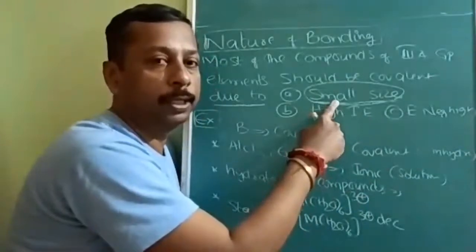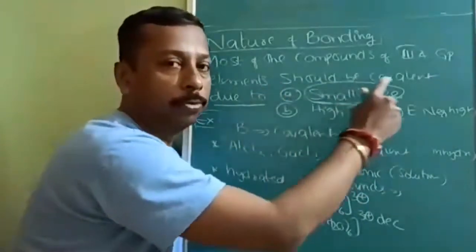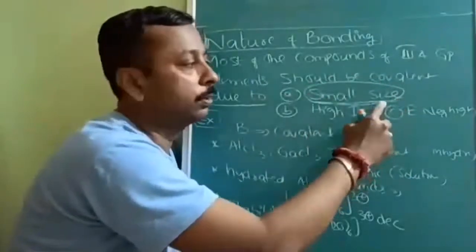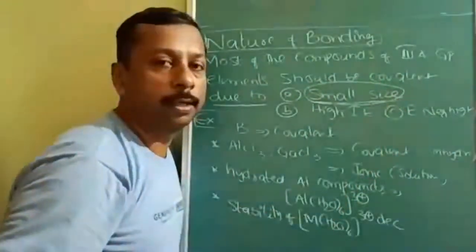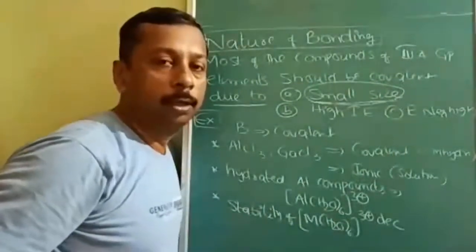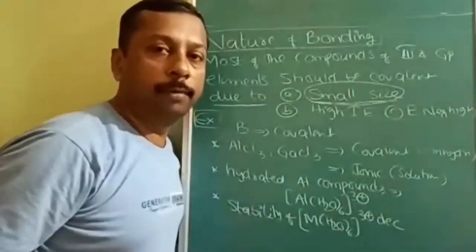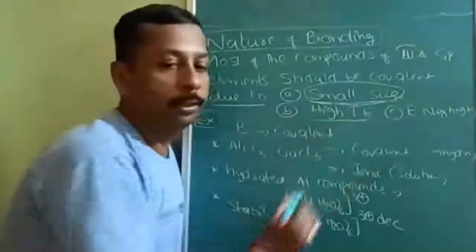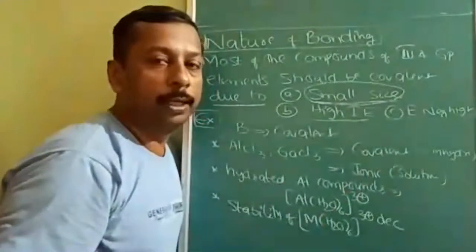Why small size? As we move from left to right, these are on the right side in the p block, therefore small size. When small size is there, polarizing power will be more. More polarizing power, more will be covalent nature. Okay. Next, high ionization energy. We have to remove how many electrons?